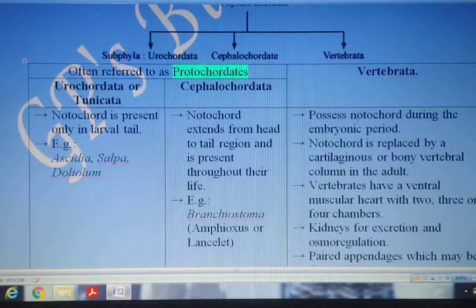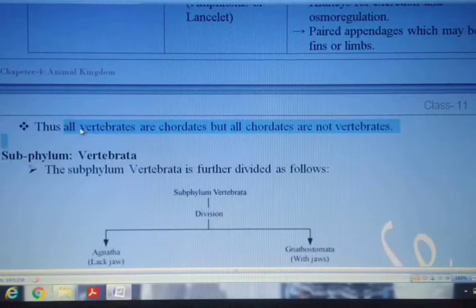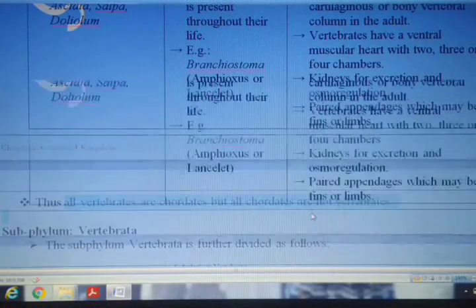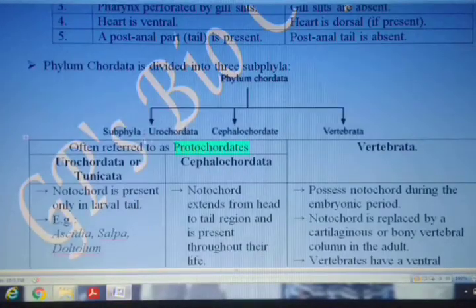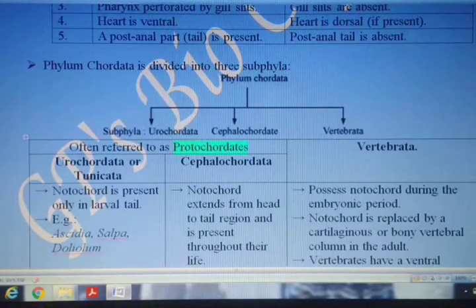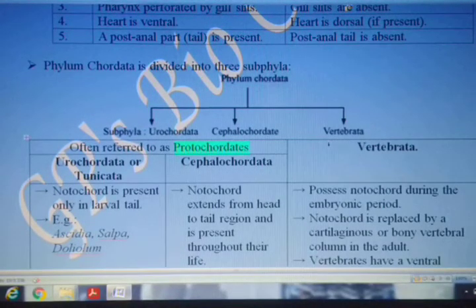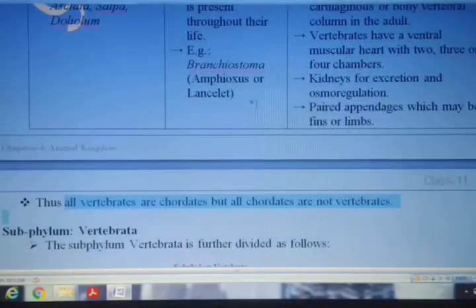But when we are talking about this statement that all vertebrates are chordates, this sentence is correct. But all chordates are not vertebrates. Chordate means all these are included. All three subphyla are included as chordates. But what happens here? All vertebrates over here are chordates without any exception.